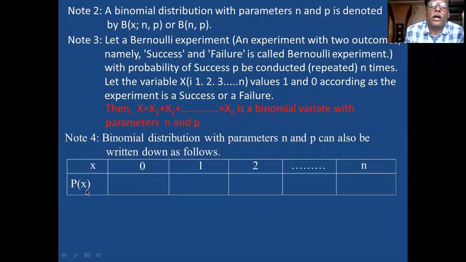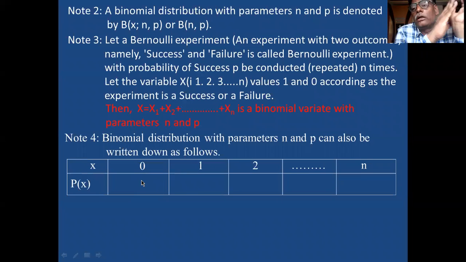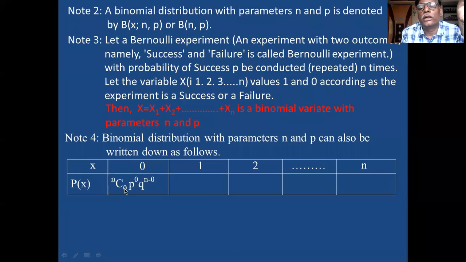This is called the probability of X. If you want to ascertain the probability of 0 male children in the family, number of male children is 0. So you write the equation. This is the equation. nC0, since required is 0, then p raised to 0, q raised to n minus 0.